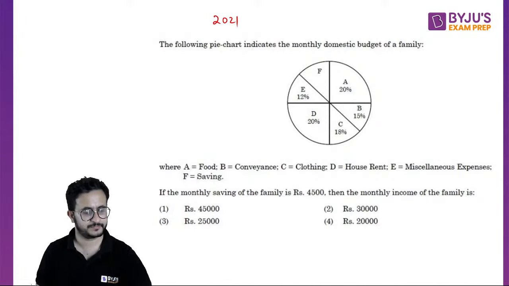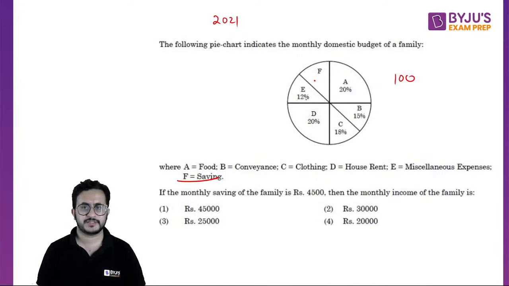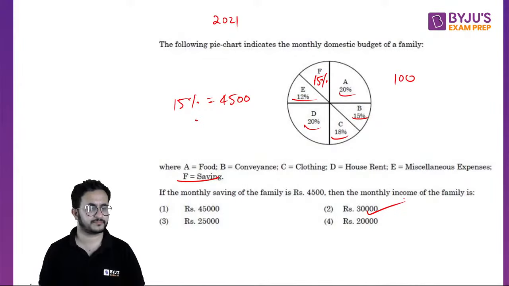What is the answer to this? See, it's again very simple, right? It says that the saving is 4500. So F is saving, right? We do not know the percentage, so subtract from 100. So what do we get? This is 20 plus 18, 30, 50, 70, 85. The F will be 15%. 15% is given to us as 4500. Right? So 1% will be 300. So the answer will be 30,000. A simple question. Okay.